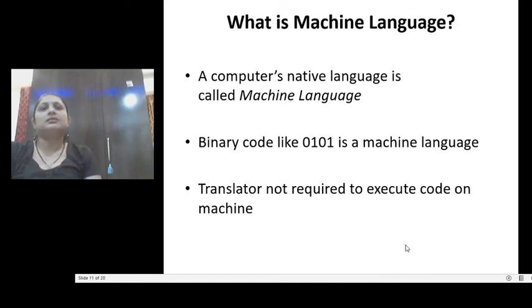So what is a machine language? It is a machine native language which is understood by the machines. It is a combination of zeros and ones. It is called digital data or binary data. Now, this language is understood by the machine itself, so there is no need of a translator to execute this code on the machine.